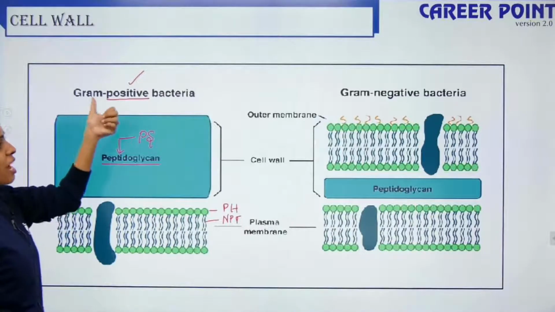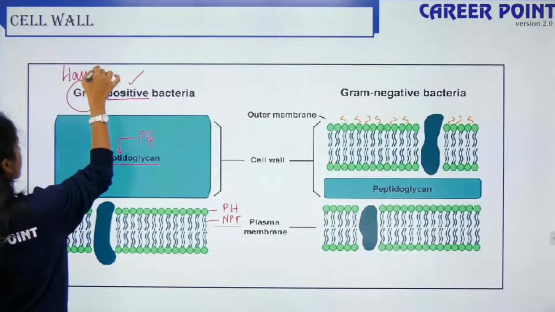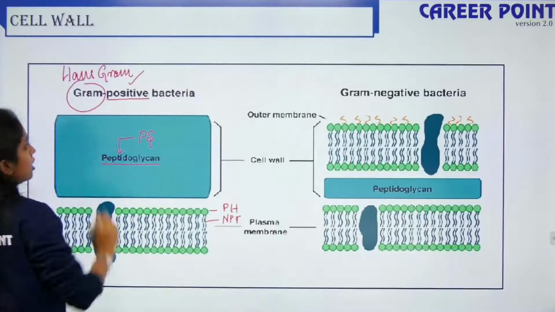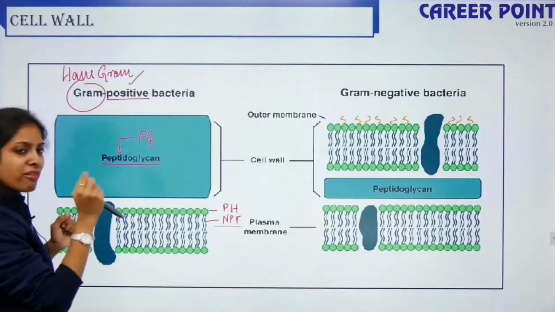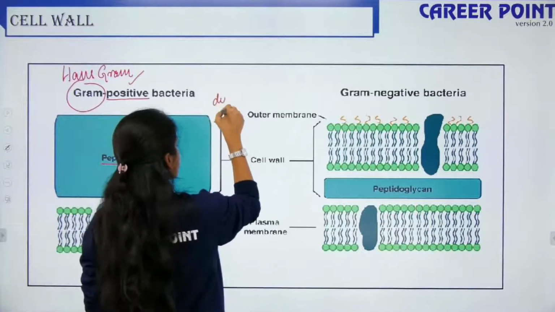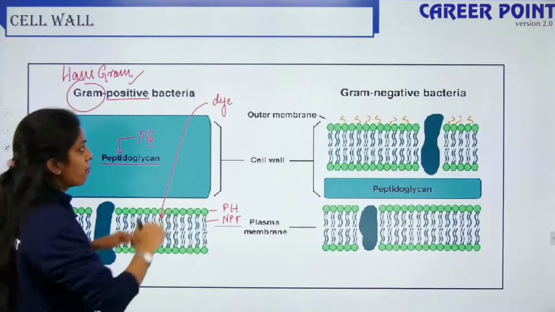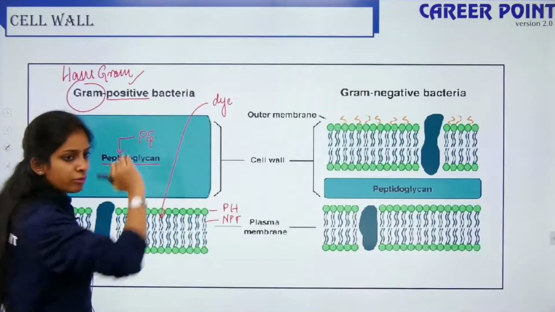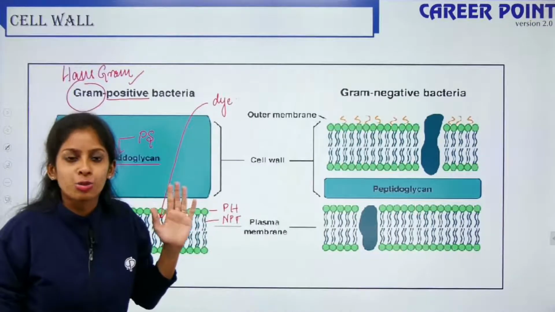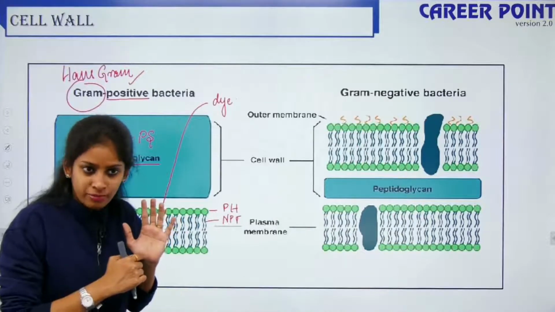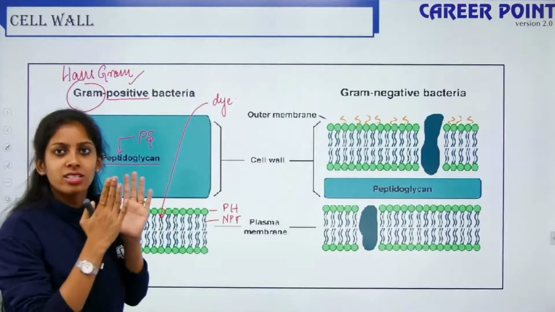But why is it called gram-positive and gram-negative? A person called Hans Gram discovered this, so that is why the first term is gram. But why positive, why negative? This is a bacterial cell wall, right? If I give a particular dye to the cell, the dye penetrates inside the cell. But once I wash, the dye does not come out. Imagine I am putting mehendi on my hand. After 1 hour, 2 hours, I wash my hands, but the stain stays back, right? The outer layer of mehendi, the black or the brown one, goes off, but the orange or the red color sticks to my palm.